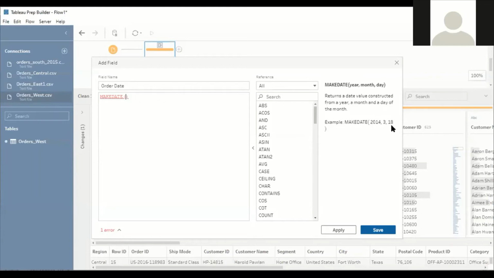So order year, next comma, again order month. Next, order day. Clear? Okay, so the syntax is valid, no error so far. Apply and save it.